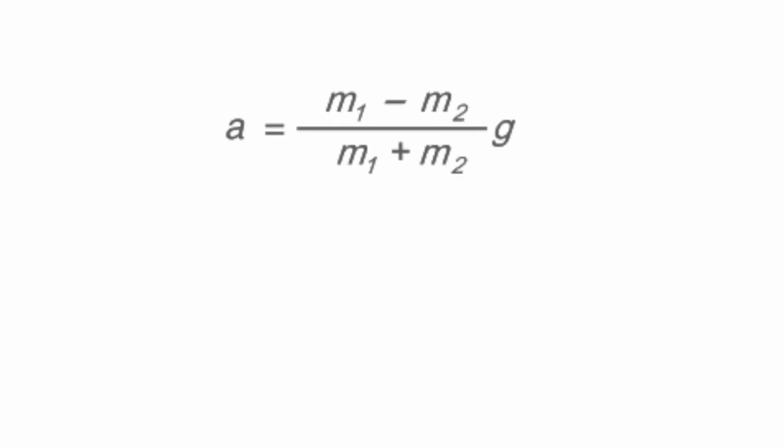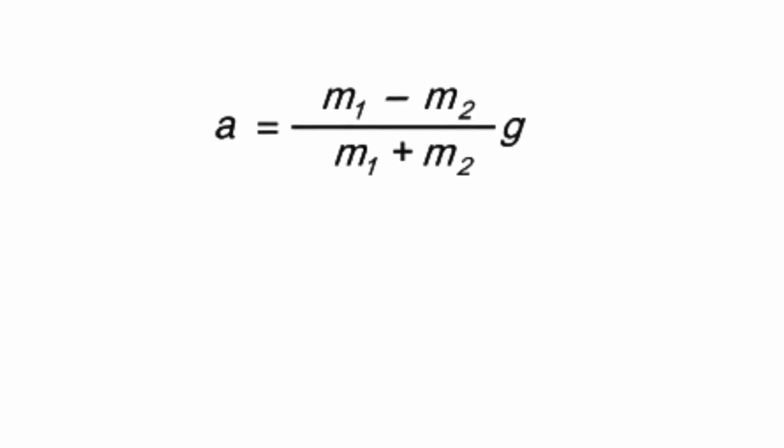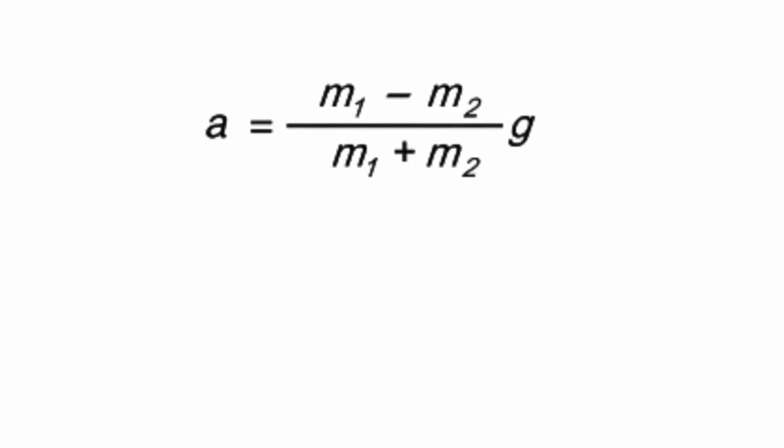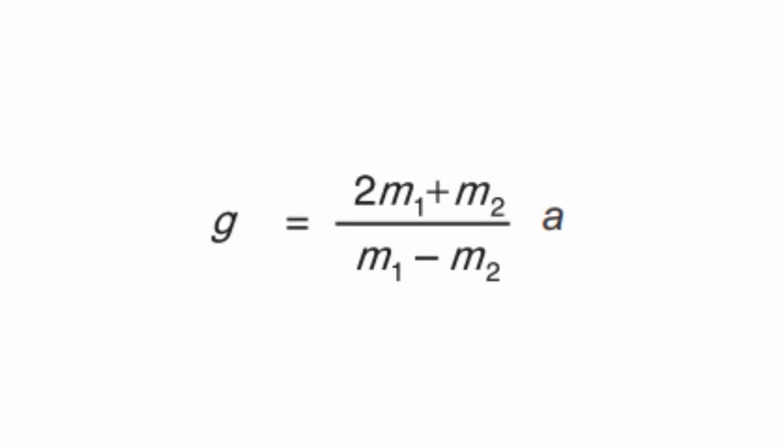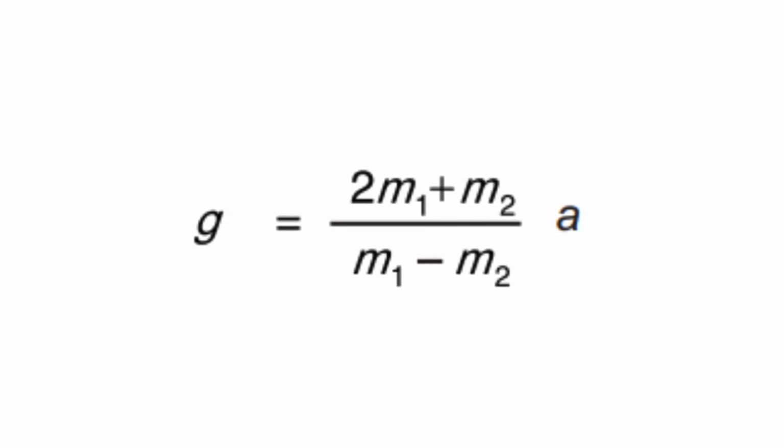Adding equations 1 and 2, we get acceleration a equals (m1 minus m2) divided by (m1 plus m2) into g. Similarly, if we divide equation 2 by 1, we get tension T in the string as T equals 2m1m2 divided by (m1 plus m2) into g. This arrangement is known as the Atwood machine. It can be used to find the acceleration due to gravity g, given as g equals (m1 plus m2) divided by (m1 minus m2) into a.